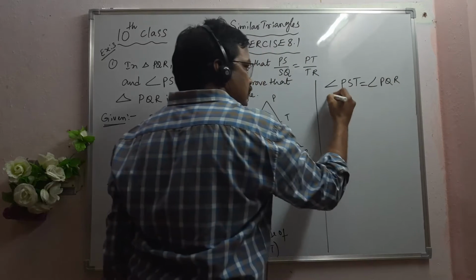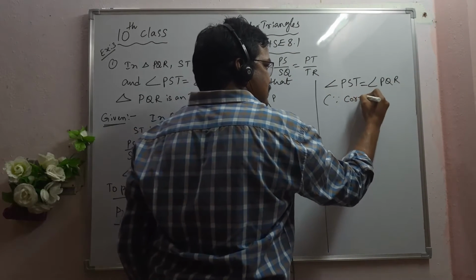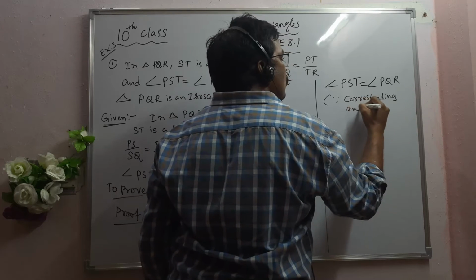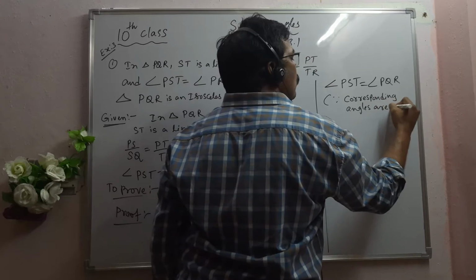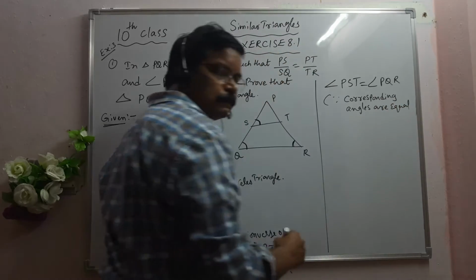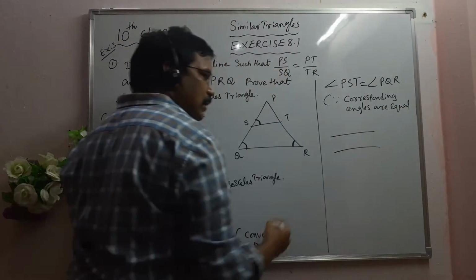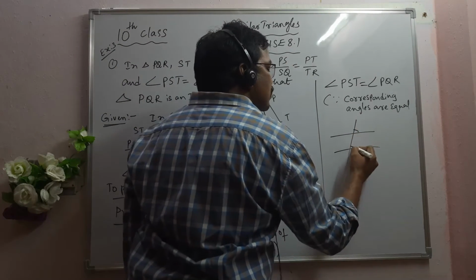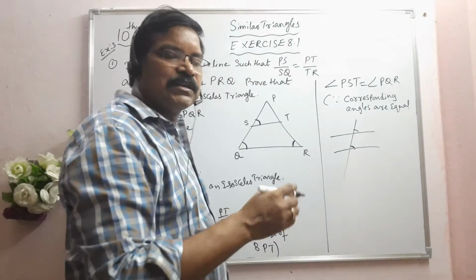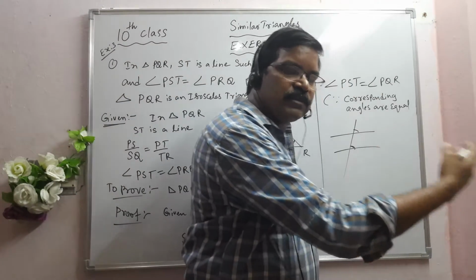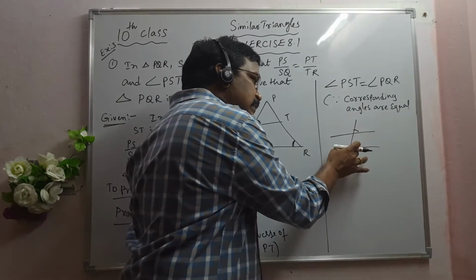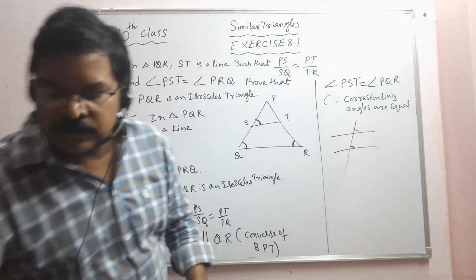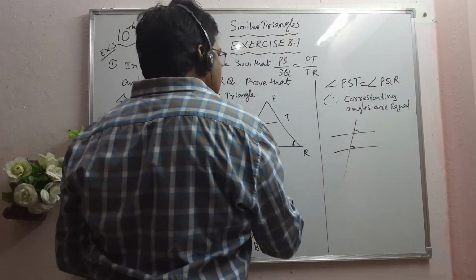They are corresponding angles. If two lines are parallel and intersected by a transversal, then corresponding angles are on the same side of the transversal; one is interior, the other is exterior. So here, these two are corresponding angles.